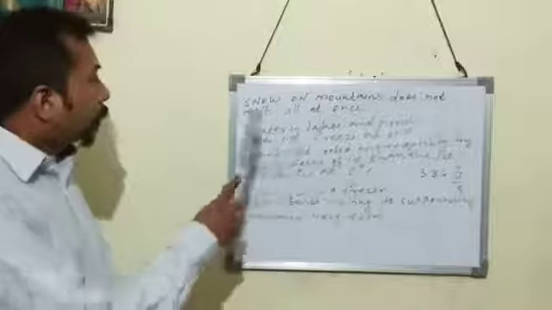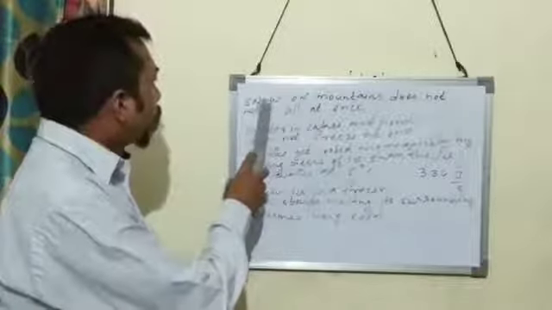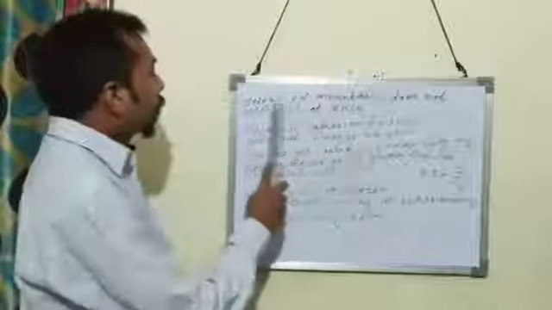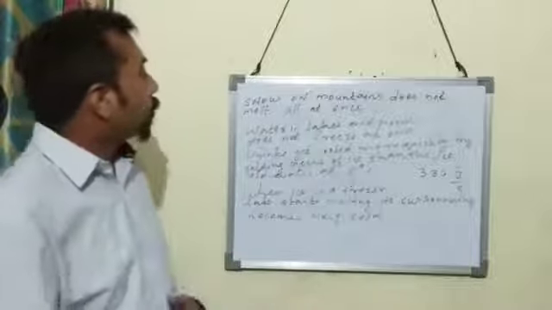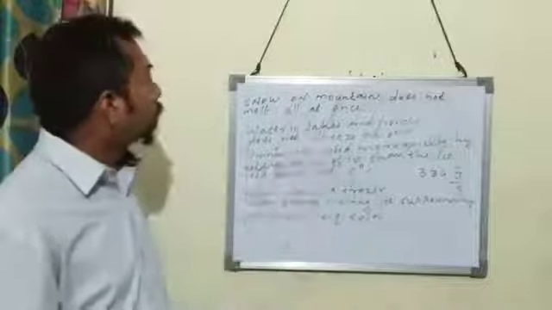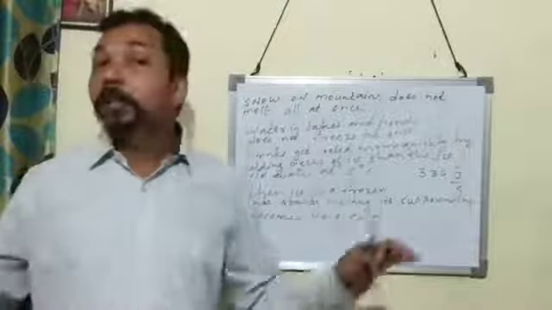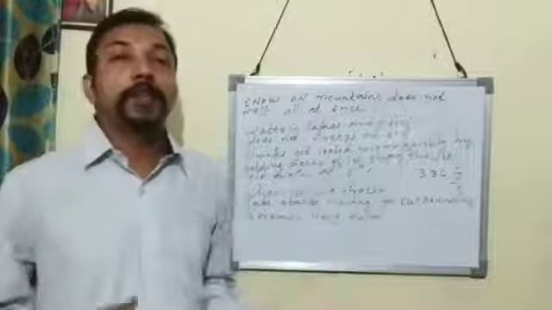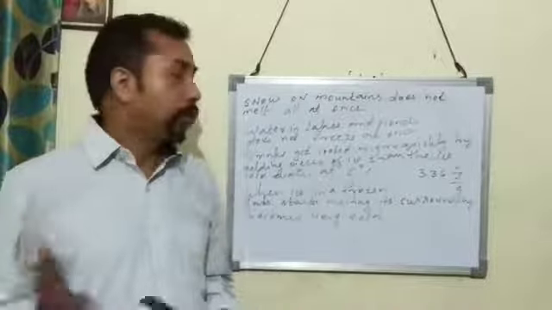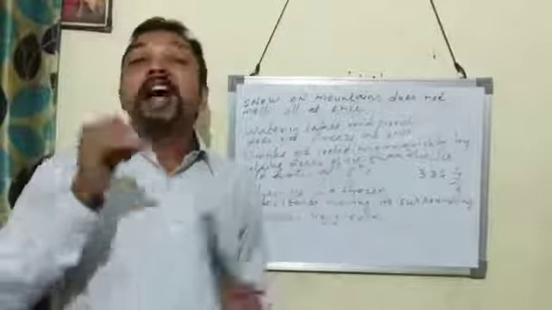So let us come to this reason. Snow on mountains does not melt all at once. If snow on mountains melted all at once, there could be a flood. But the snow on mountains melts gradually.